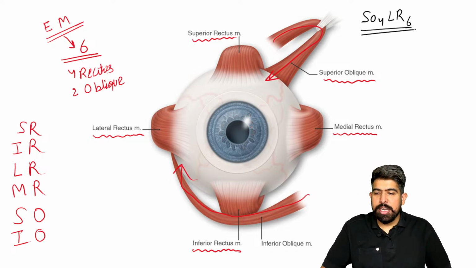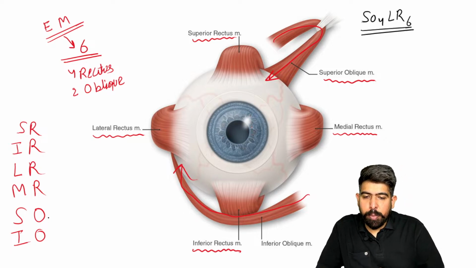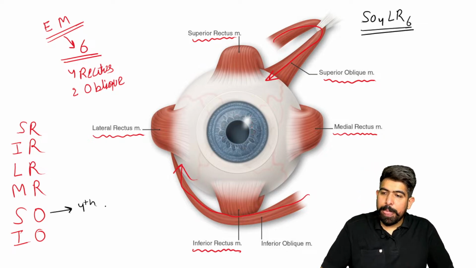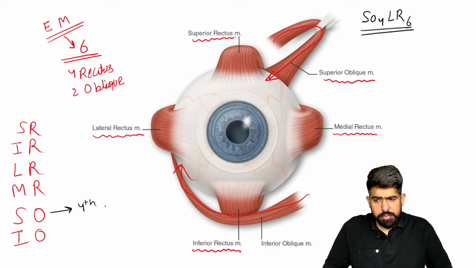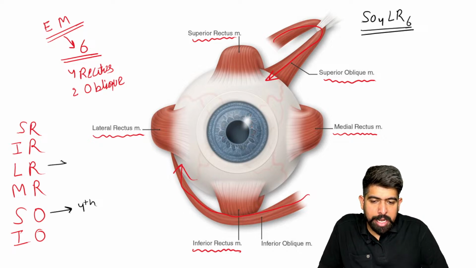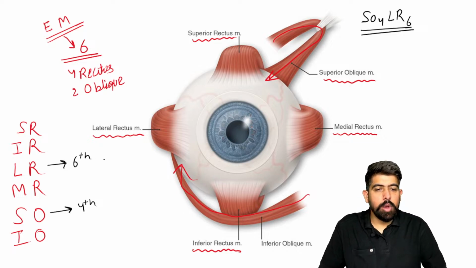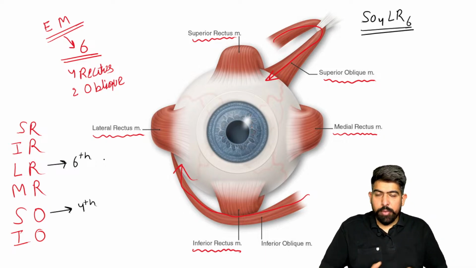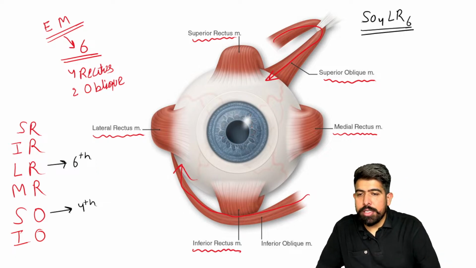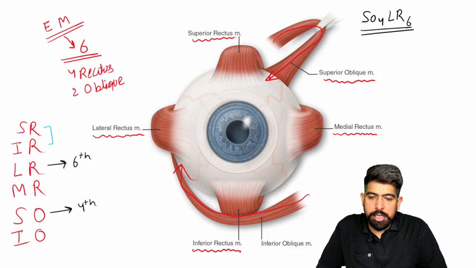It looks like an equation, but it's quite easy. SO4 means your superior oblique is supplied by your fourth cranial nerve, right? And your lateral rectus is supplied by your sixth cranial nerve. Now you are asking, sir, we understand these two, but what about the others? For the others, you have to remember that all others are supplied by your third cranial nerve.